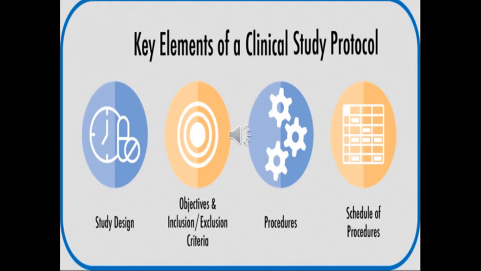The key elements of a clinical study include these four important criteria. They are the study design, the objectives, procedures, and schedule of the procedures. So the study design is very important whenever the project is designed, on what we are going to work with. The design of the project fixes an idea of what the goal of that particular clinical study is going to be.